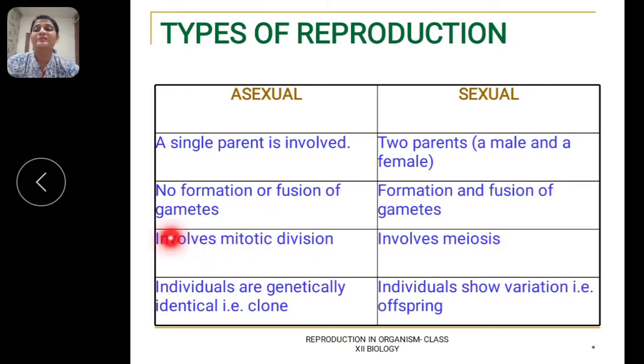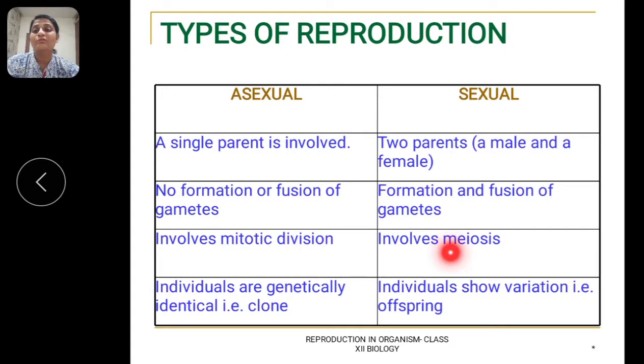The third difference is that asexual reproduction involves mitotic division. Mitotic division is the equational division, which means when the parent cell has 2n number of chromosomes, the daughter cells will also have 2n number of chromosomes. So it is called equational division or mitotic division. So asexually reproducing organisms undergo mitotic division.